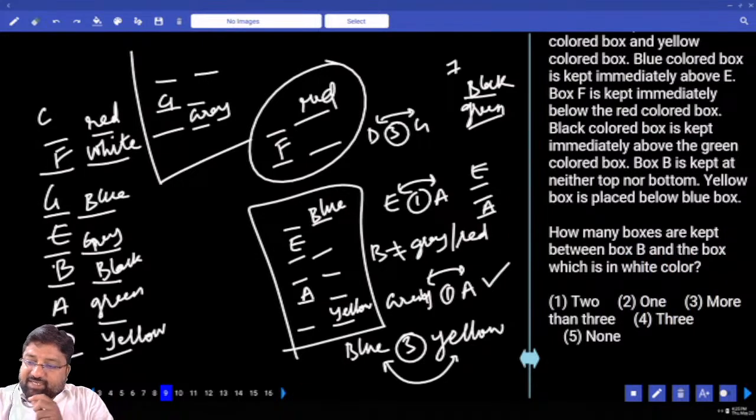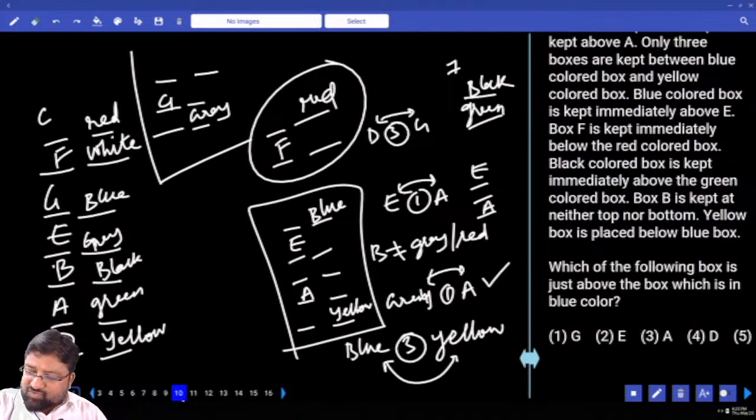How many boxes are kept between box B and the box which is white in color? B and white in color, 2. Which of the following box is just above the box which is containing blue? Just above blue is F. Option 5.